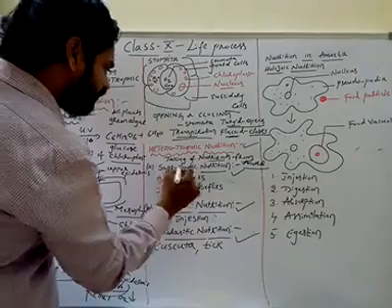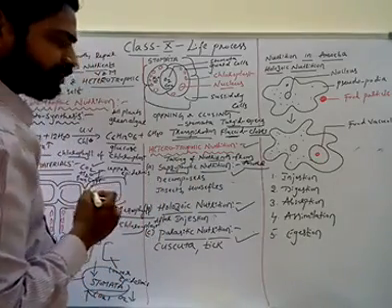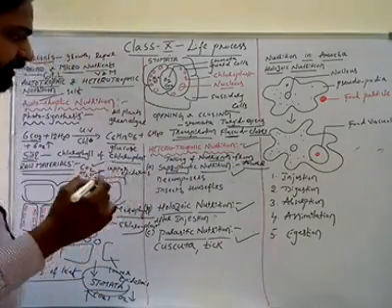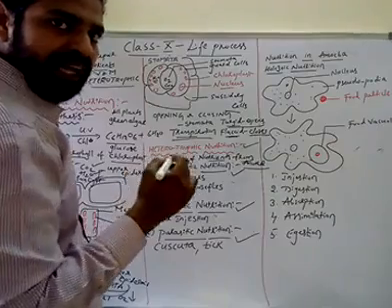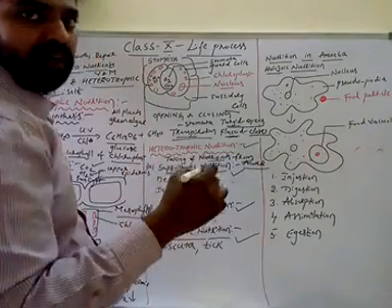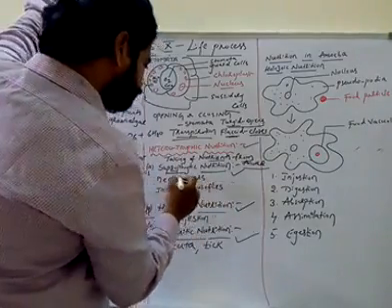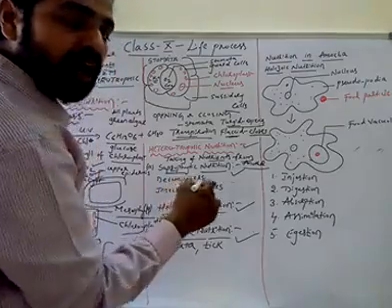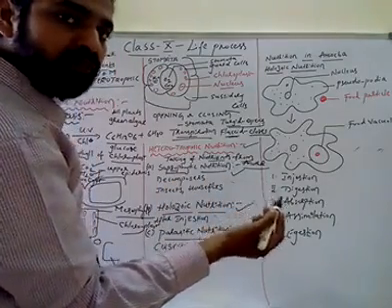Saprophytic nutrition means digestive juices are secreted outside the body onto the food material before taking it in.